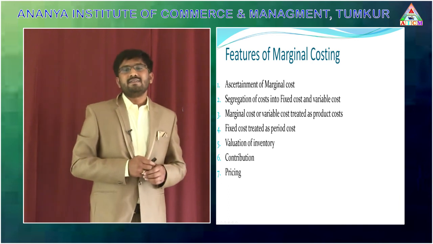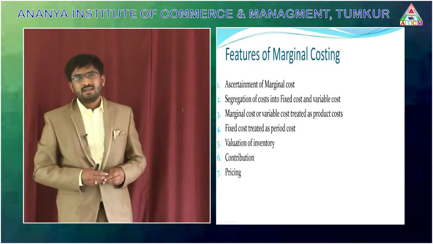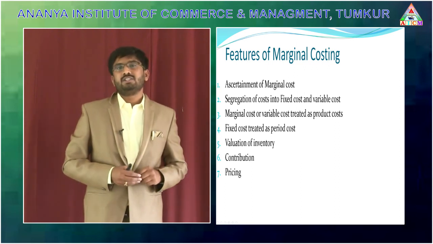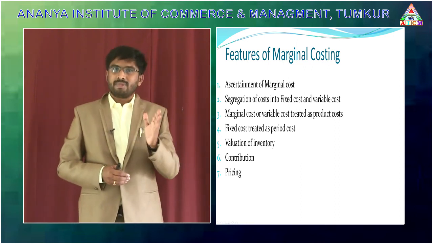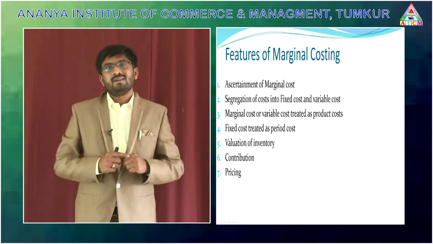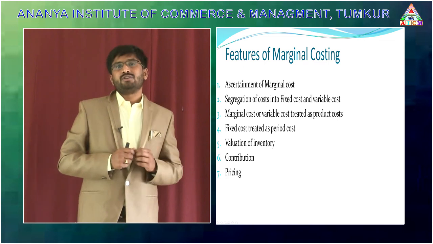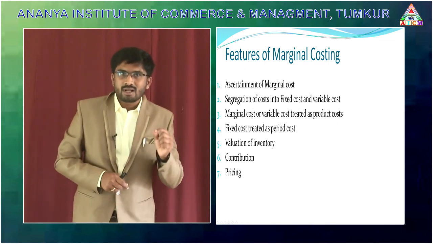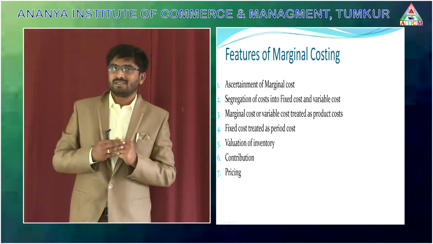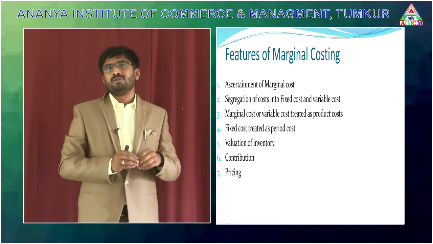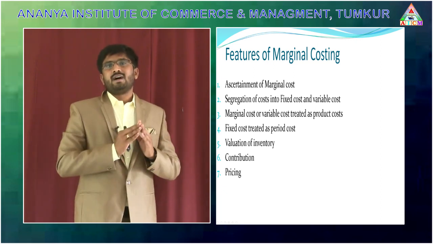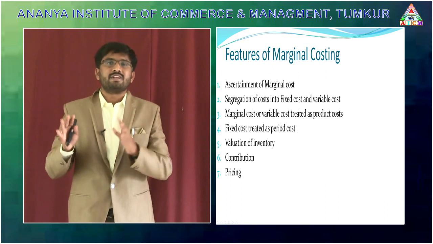Next, the seventh one is pricing. In order to fix the price of the product, we usually take into account total cost plus profit margin to set the selling price. Here we take into account only variable cost plus profit margin to set the price of the product. We do not take into account the entire total cost. We take into account only variable cost in order to fix the price of the product.